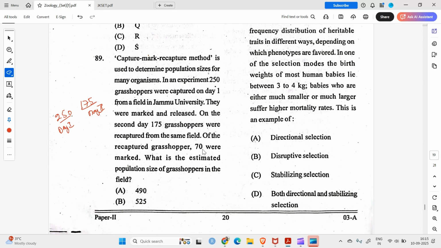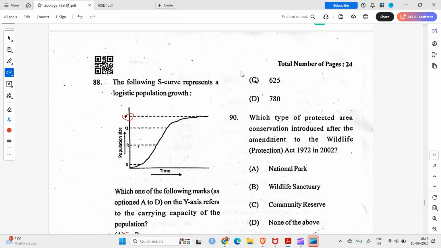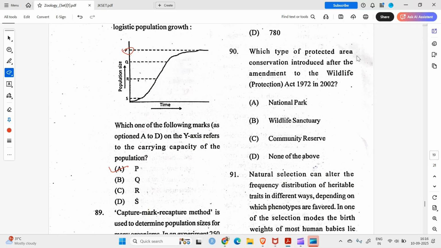Of the recaptured grasshoppers, 70 were marked. What is the estimated population? You can do this by 250 out of x equals 70 out of 175. Then you can simply cross multiply these, and the answer is 625.